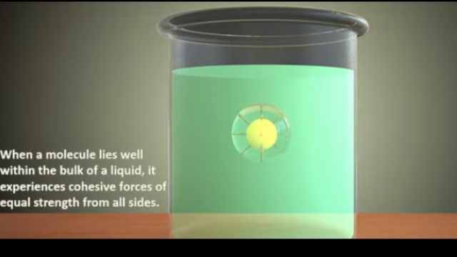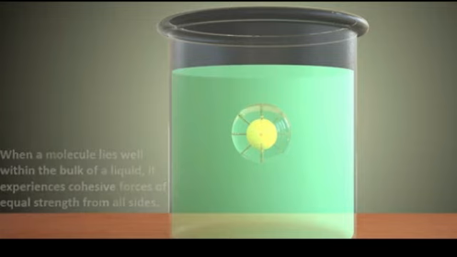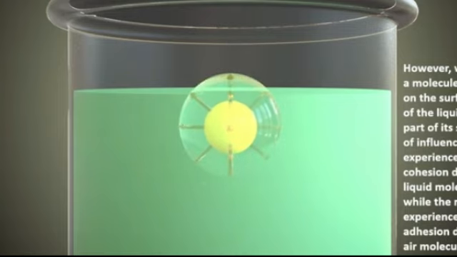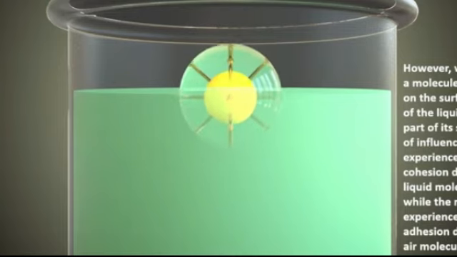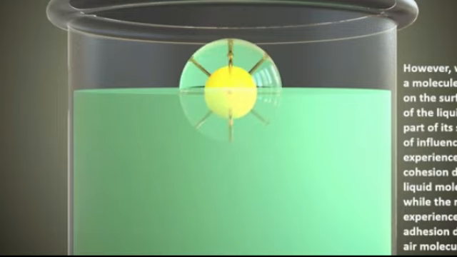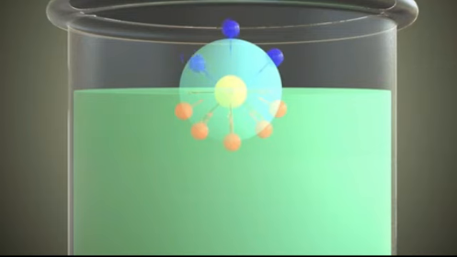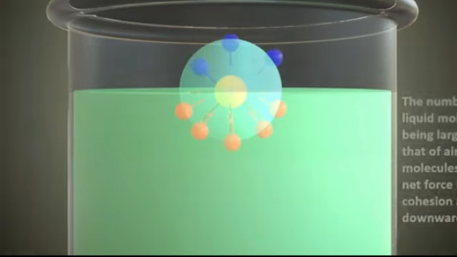Now let's study surface tension on the basis of molecular theory. When a molecule lies in the bulk of a liquid, it experiences a cohesive force of attraction of equal strength from all sides. But if a molecule is at the surface, then part of its sphere experiences a cohesive force due to liquid molecules, and part of it experiences an adhesive force due to air molecules.